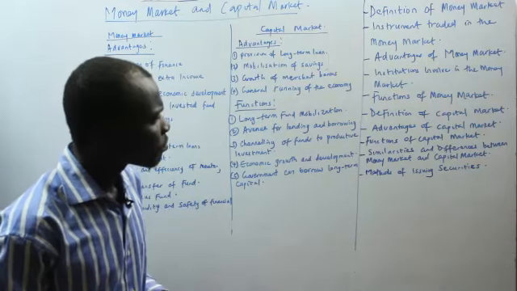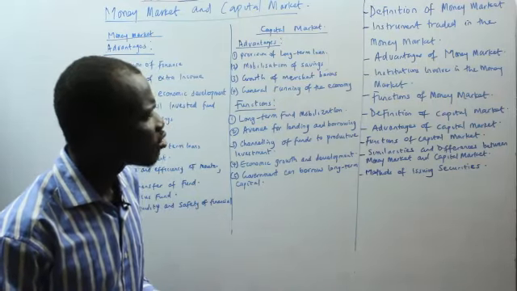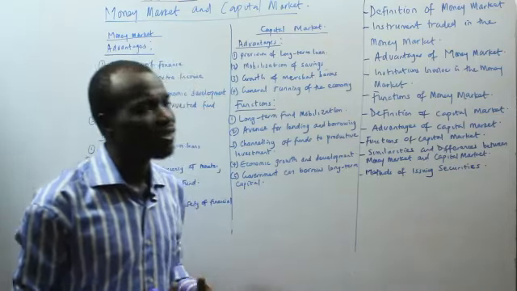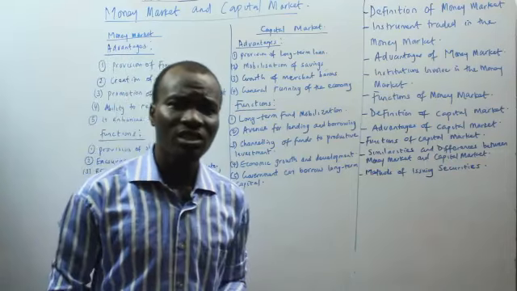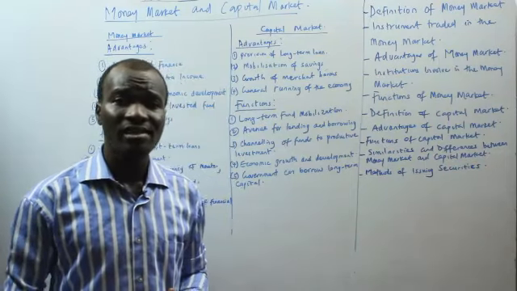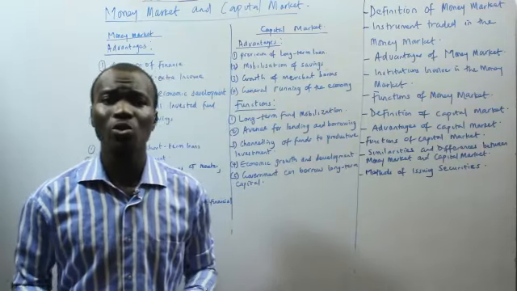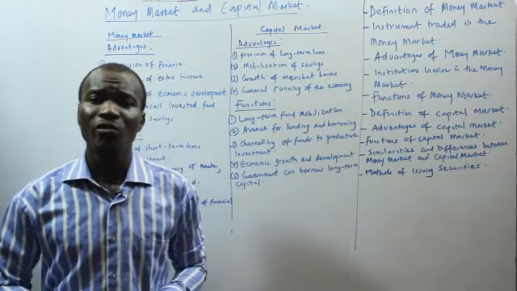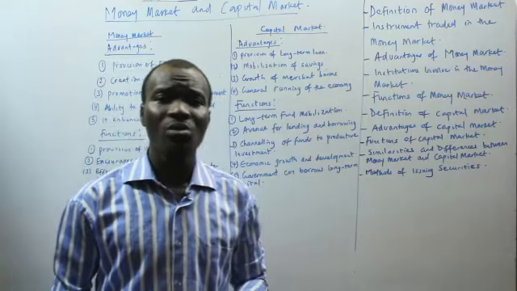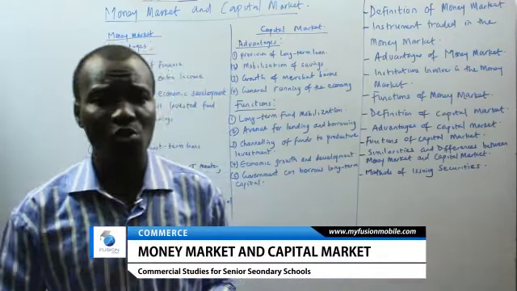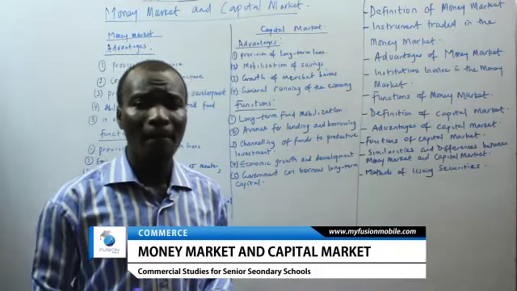And also let's talk about the institutions that are in the capital market. The institutions in the capital market: we have the central bank, we have the stock exchange, we have the Central Bank of Nigeria, we have the investment banks. Different categories of investment banks are also part of the institutions in the capital market. So we have the stock exchange, we have the Central Bank of Nigeria, we have different categories of insurance companies that also trade in the capital market.